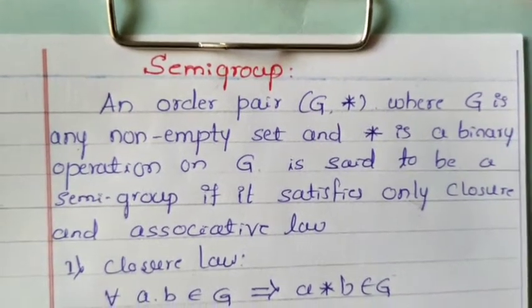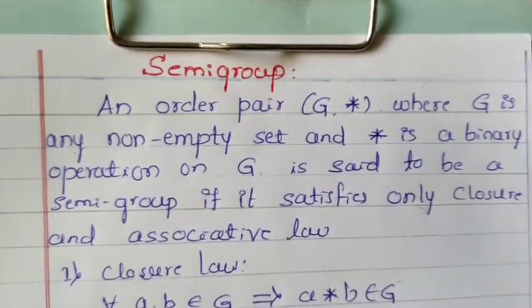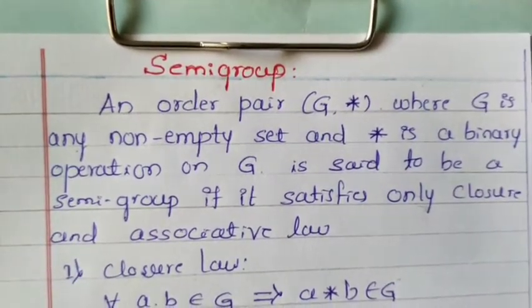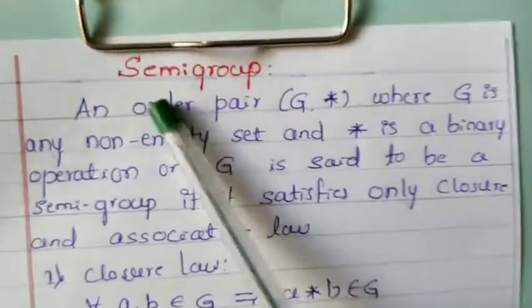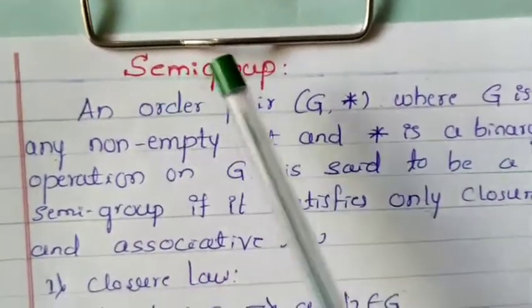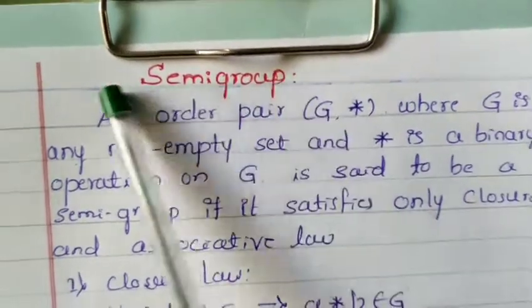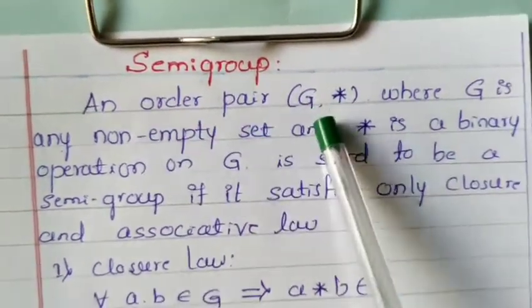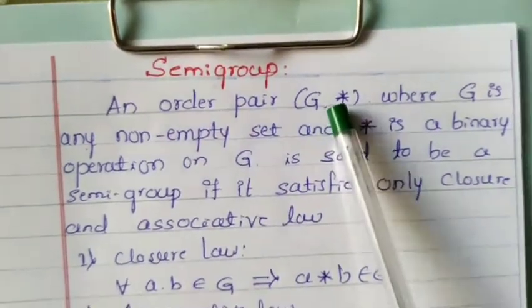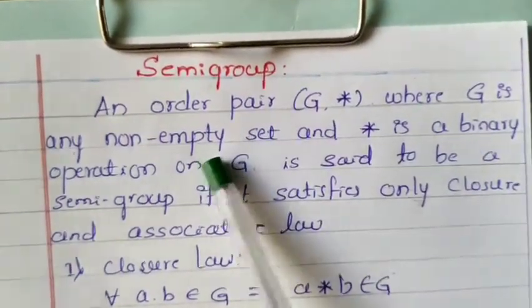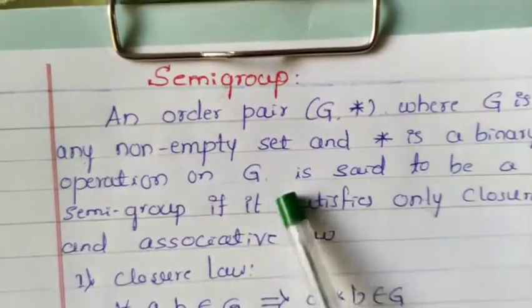Well, students, after the definition of a group and the properties of a group, let us move towards the semi-group. What do you mean by a semi-group and what is the definition of a semi-group? An ordered pair (G, star). What is G? G is a non-empty set and star is a binary operation on G.